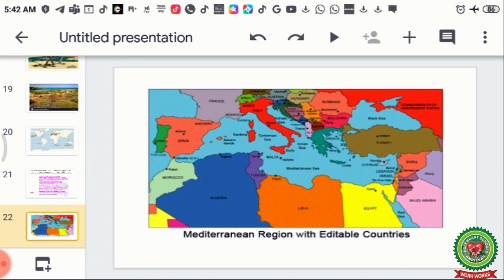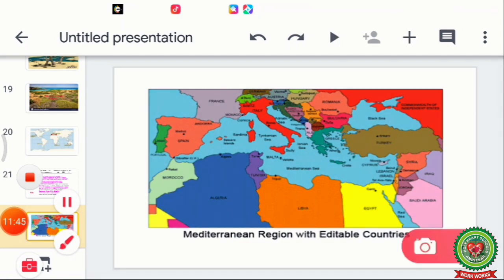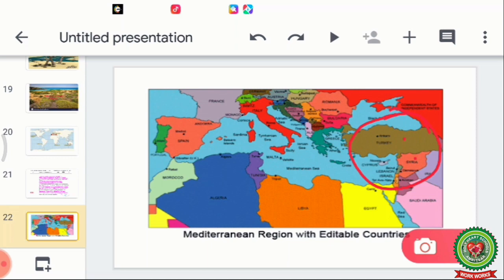Now, this picture is showing you where the Mediterranean type of climate is found in Asia. It is found in this part. This is Turkey, this is Syria, this is Lebanon, this is Jordan. These are the four countries where the Mediterranean type of climate is found in Asia.